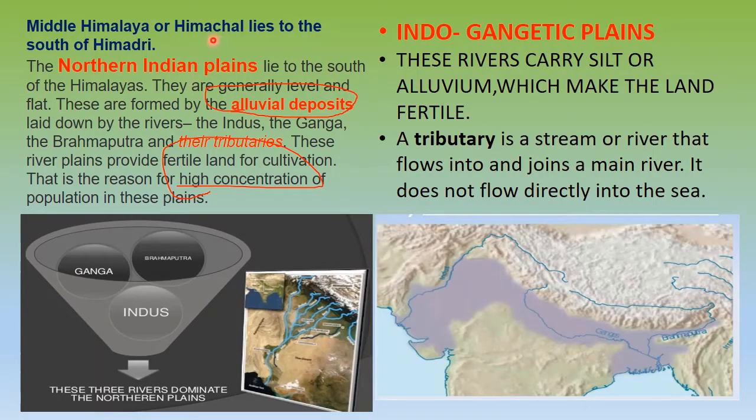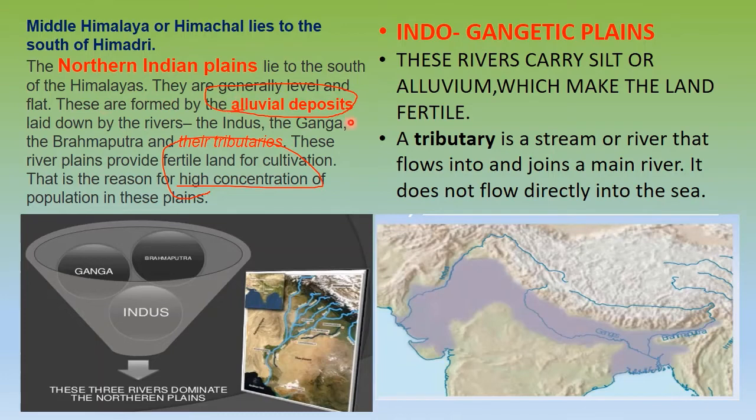Now the middle Himalayas lie to the south of Himadri. This we have done. Now we have the northern plains also. In the northern plains, they lie to the south of the Himalayas, so they are generally level and flat.